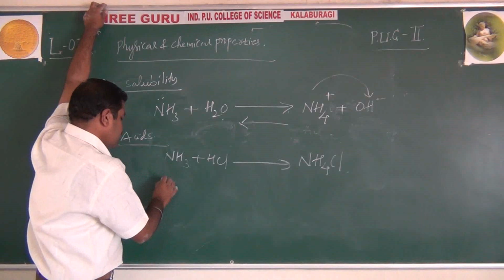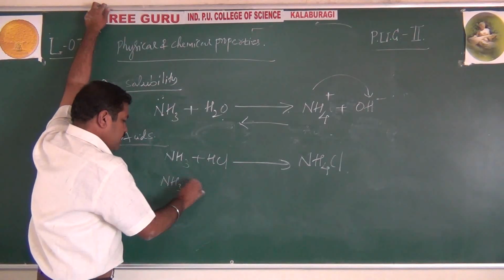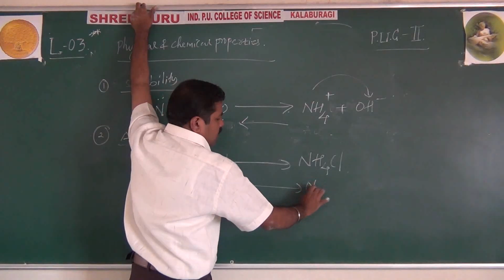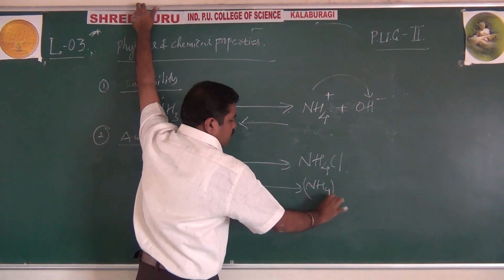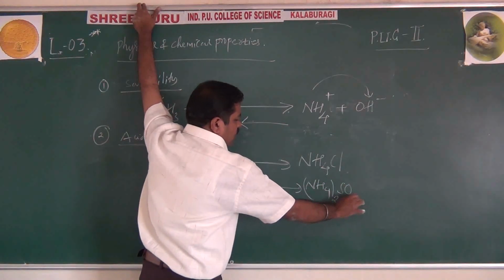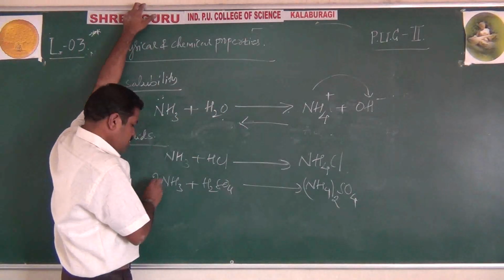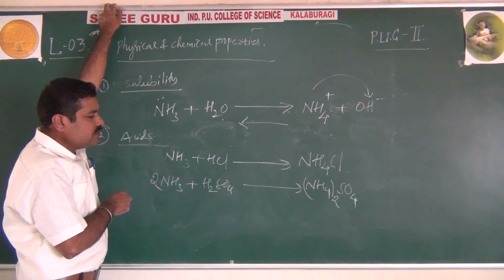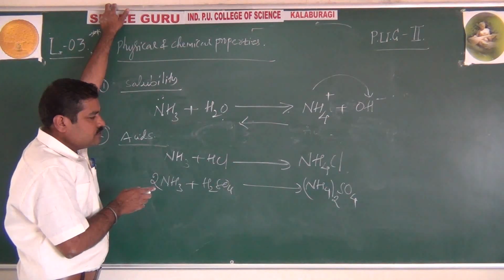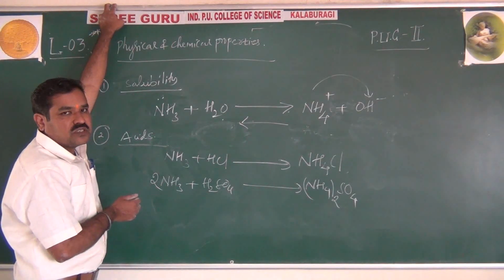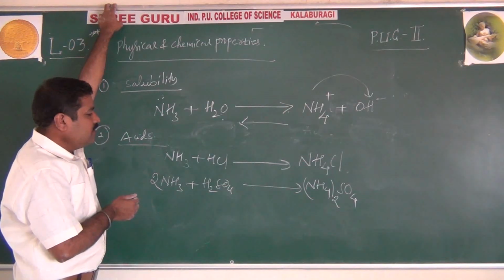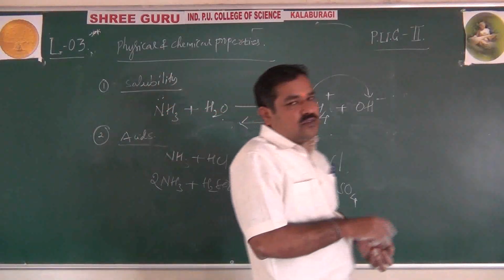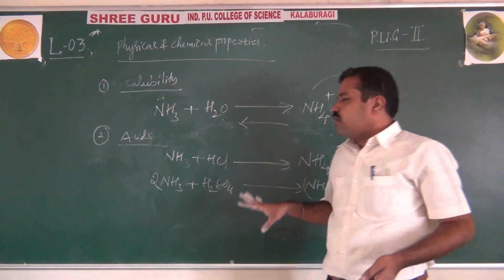Remember. Not only this, ammonia also reacts with sulfuric acid, H2SO4, and forms ammonium sulfate, (NH4)2SO4. It readily reacts with acids to form the respective salt solution, showing that it is basic in nature because it neutralizes acid.